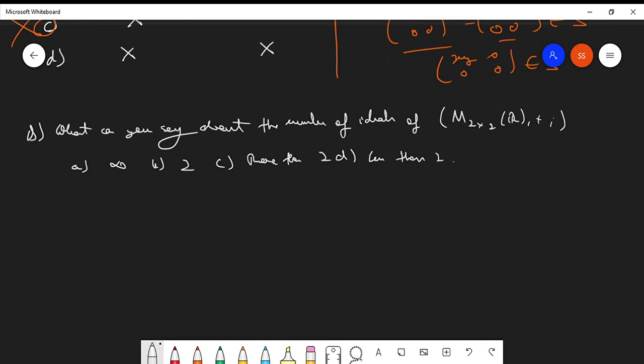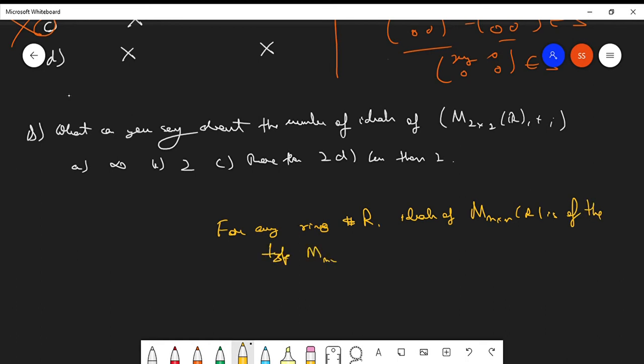To solve this, you need a very important result which says that for any ring R, the ideals of M n cross n of R are of the type M n cross n of I, where I is an ideal of R. So whatever the number of ideals of the ring R, that many ideals you will get of the matrix ring.